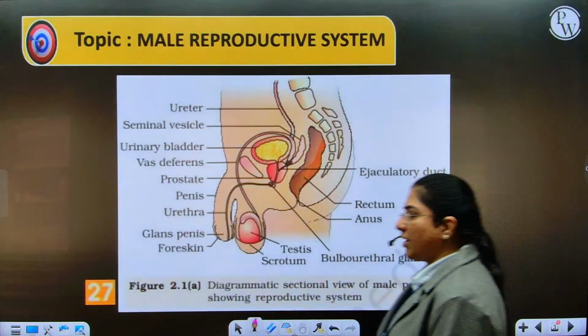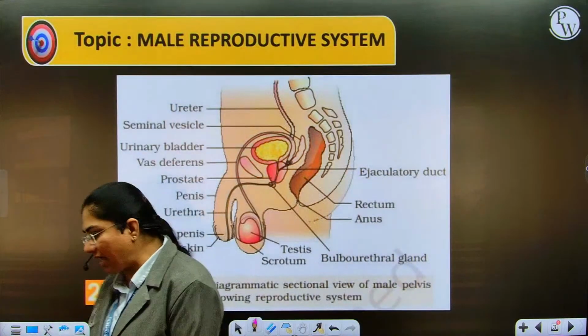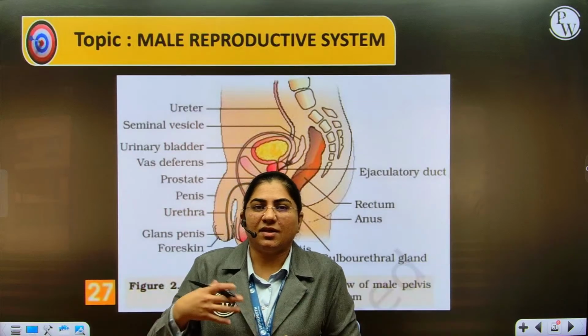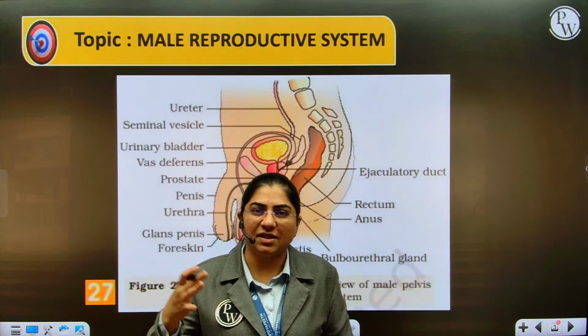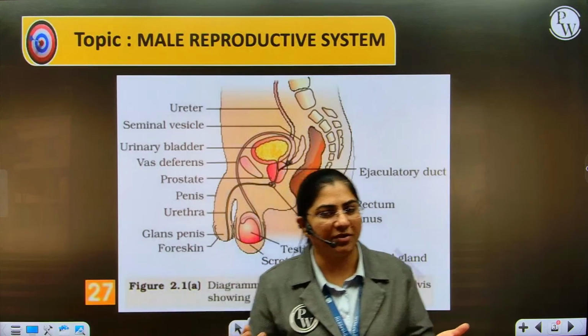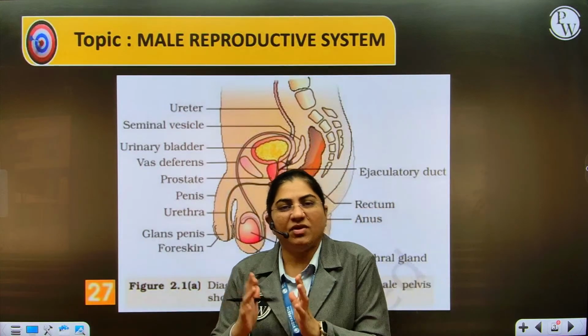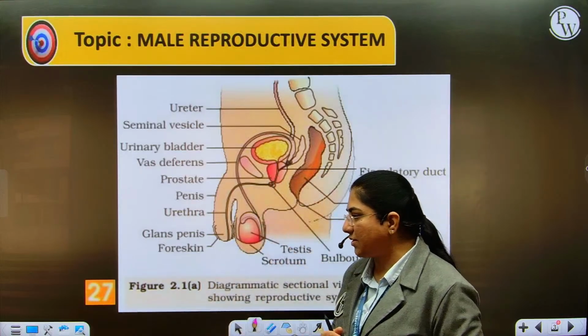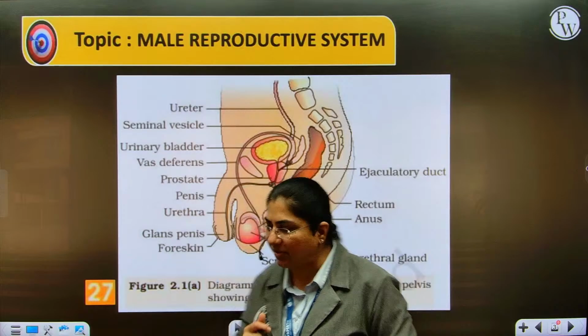Now when we are talking about the human reproduction chapter, as you are well aware, since we are unisexual animals, there is a male reproductive system and a female reproductive system in separate bodies. When we are talking about the male reproductive system, I'll just give you an overview of the entire reproductive system before we move on to gametogenesis.